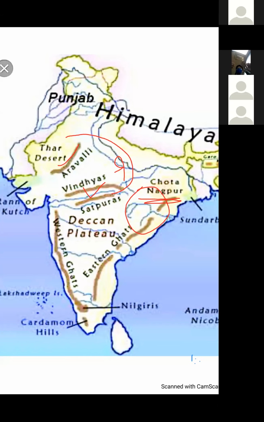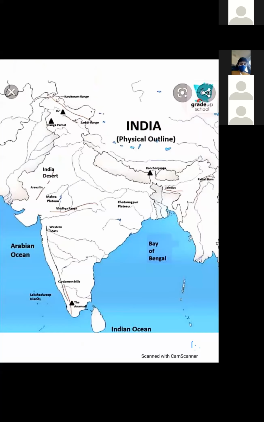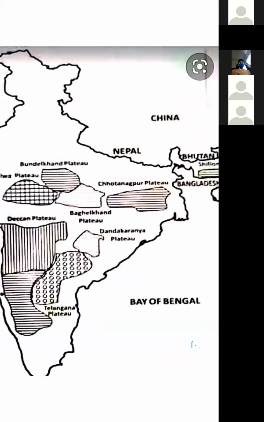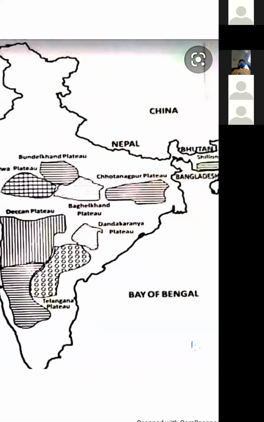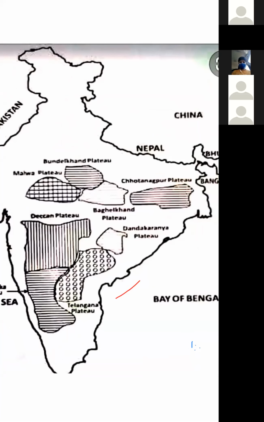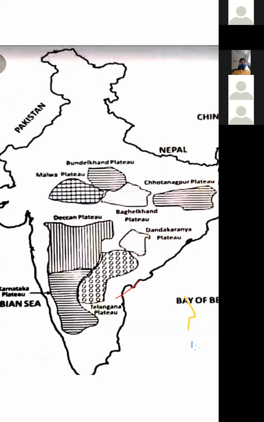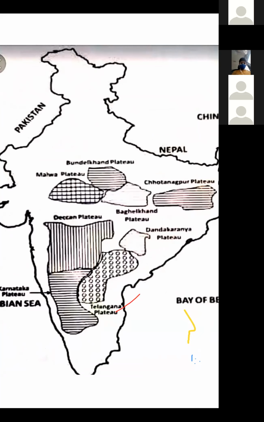Yes, dear students, let me show you these plateaus also. You can see Chota Nagpur Plateau and Malwa Plateau. This is Chota Nagpur Plateau and this is Malwa Plateau. Now we are going to learn about the Malwa Plateau.